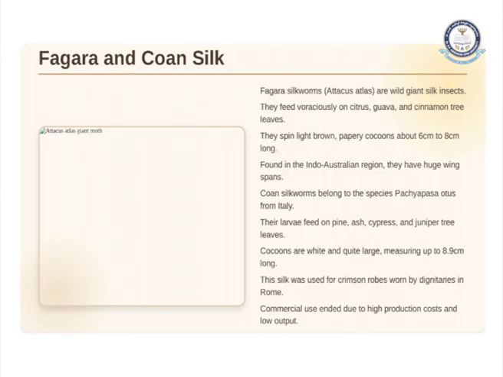Then we have the Fagara silkworm, a wild giant silk insect. They feed voraciously on citrus, guava, and cinnamon tree leaves. They spin light brown, papery cocoons about 6 to 8 centimeters long.